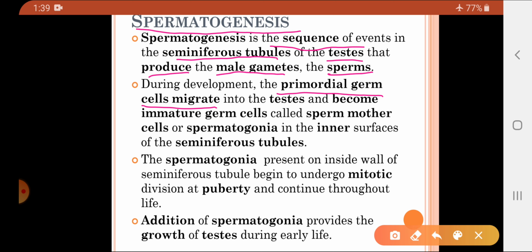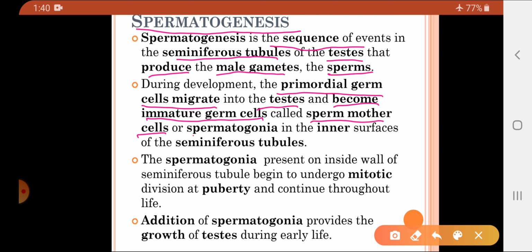They migrate to the testes and they become immature germ cells, which are called the sperm mother cells, that is, they give rise to the sperms.